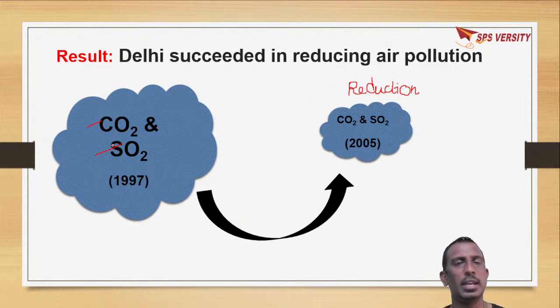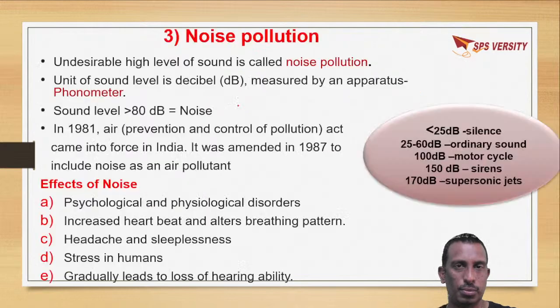Ultimately, Delhi has succeeded in reducing air pollution by implementing norms like CNG vehicles. The major aspects are the adoption of CNG, phasing out of old vehicles, using catalytic converters, and maintenance of vehicles. These are different steps, along with applying strict norms for all pollution norms. So that's the reason why it has reduced.